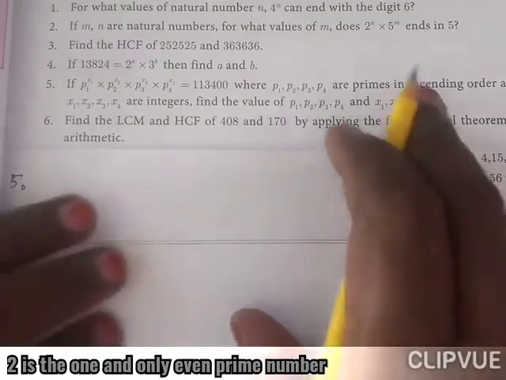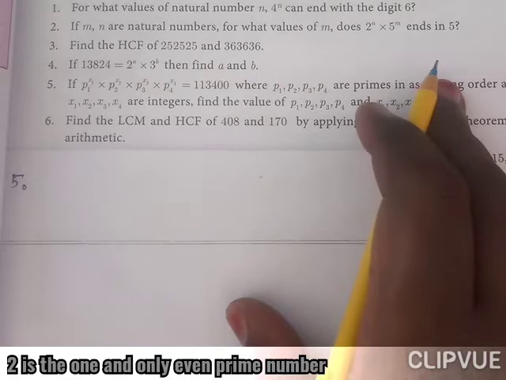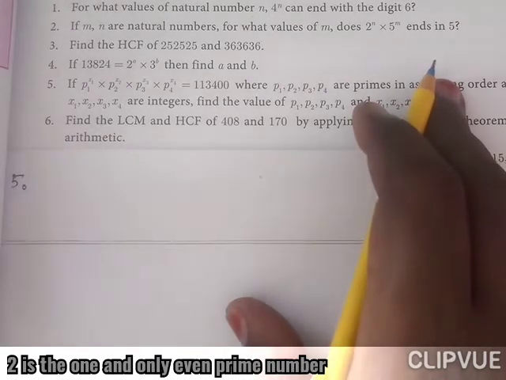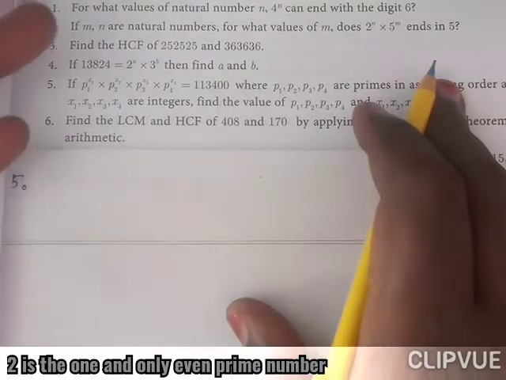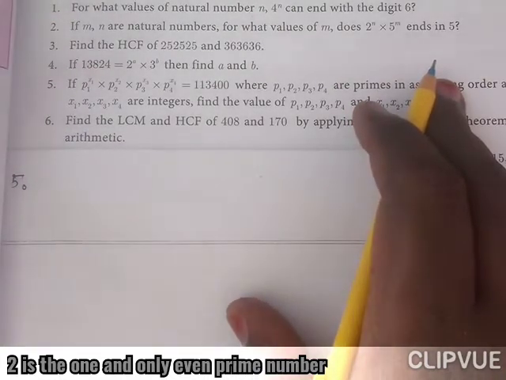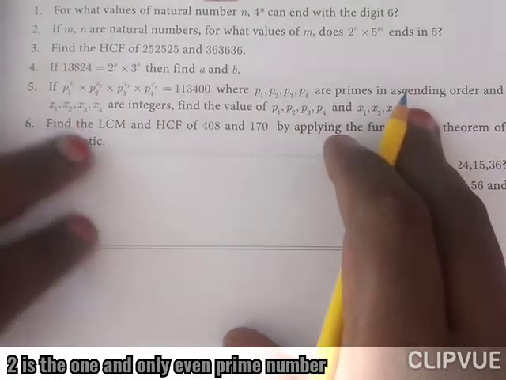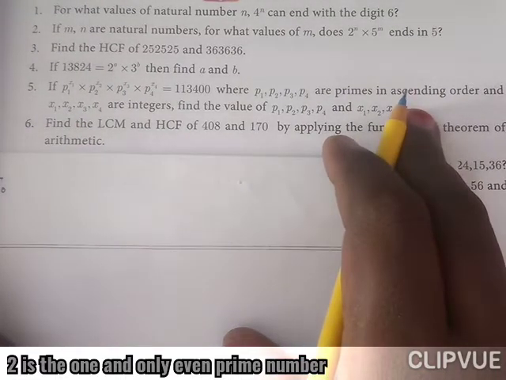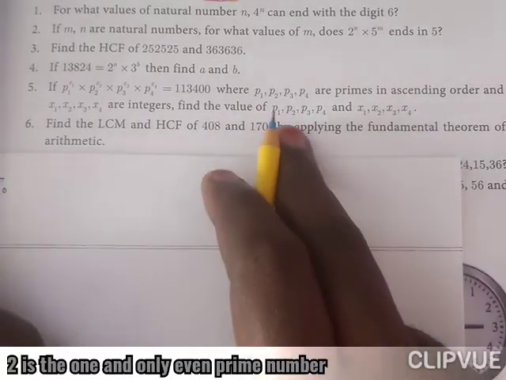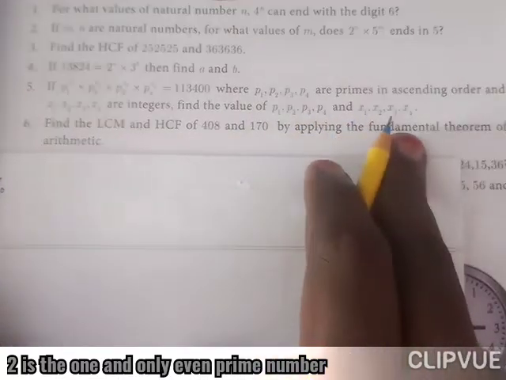It is very important: primes in ascending order. If we have 2, 3, 5 like that, we should write 2 first, after that 3, after that 5, because ascending order. And x1, x2, x3, x4 are integers. Find the value of P1, P2, P3, P4 and x1, x2, x3, x4.